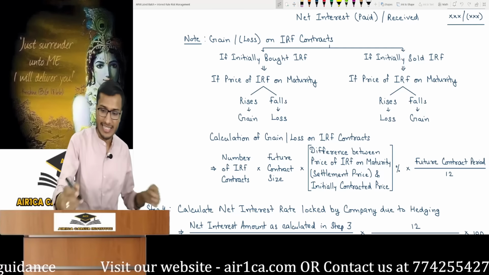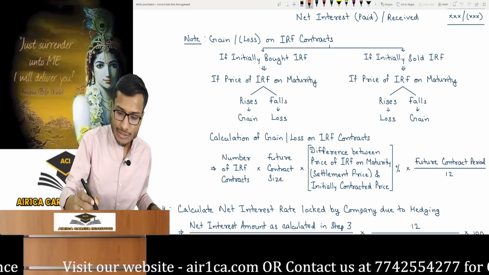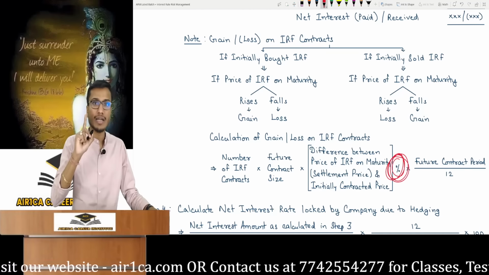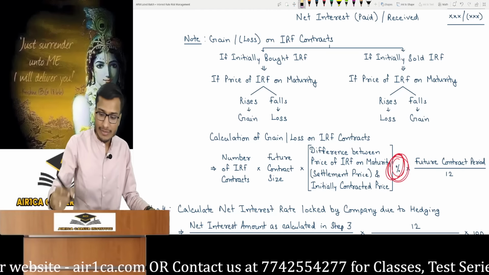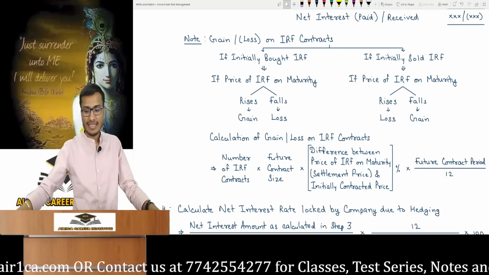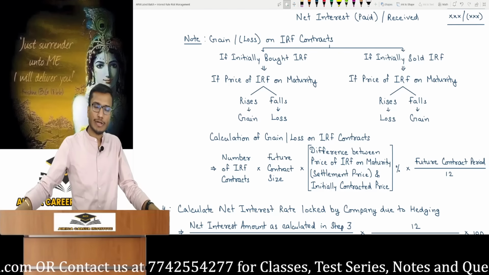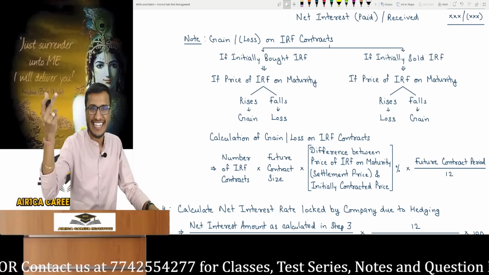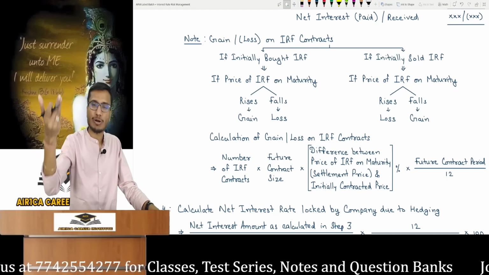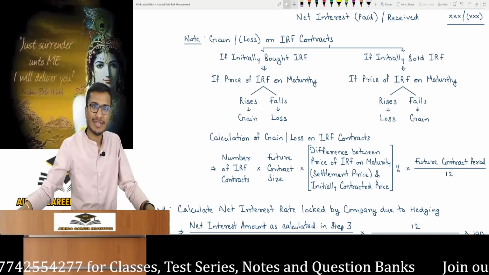And remember this key point. Whenever you do a question on zero coupon bonds, this difference is in percentage. Remember to use percentage, else the question will be wrong. Just remember this. Multiply by the future contract period. Being a percentage, it reflects interest. The ultimate bet was on interest, so time will also be a factor. Take the future contract period and divide it by 12.